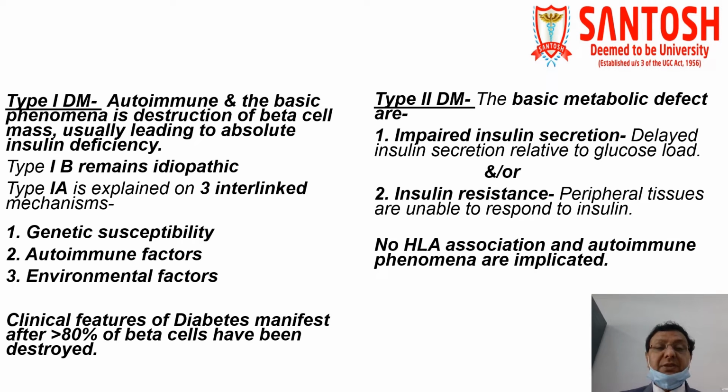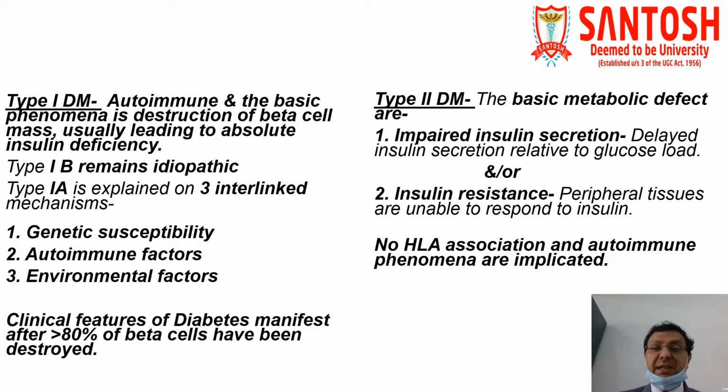Clinical features of diabetes usually manifest whenever more than 80% of beta cells have been destroyed. So now you can think that until 4/5 of the pancreas is damaged, it is very rare to have significant clinical features. Now come to type 2 diabetes mellitus.